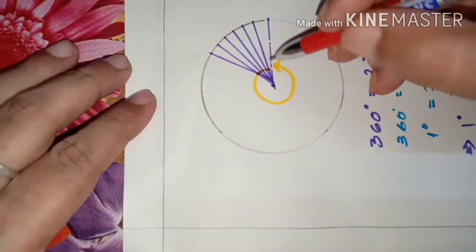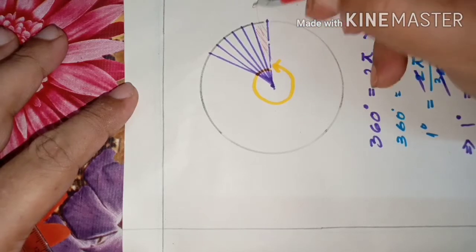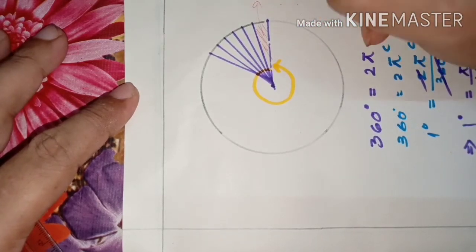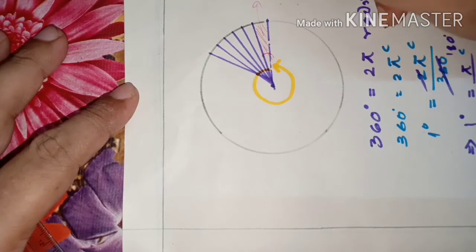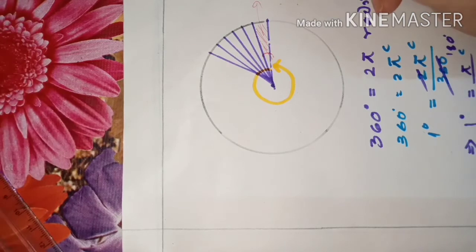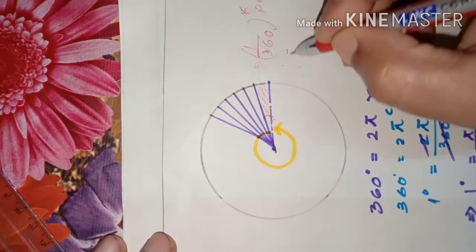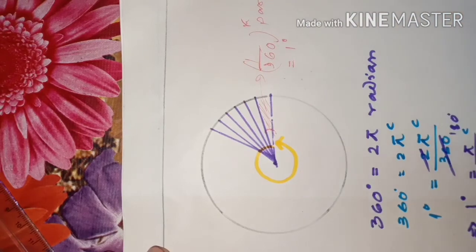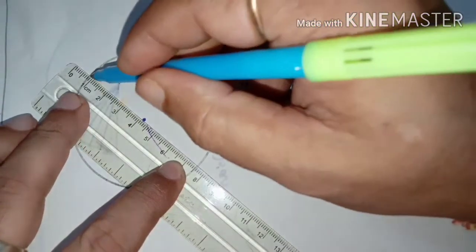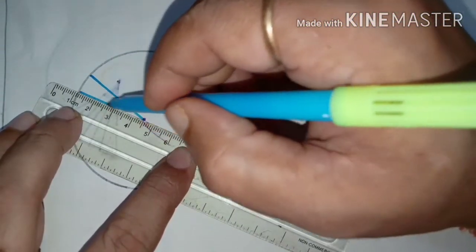Dear students, let's consider like this, that this part is suppose 1 by 360 part of this whole circle. That is, this angle is 1 by 360 of the whole angle. It is 1 by 360 part, so it can be said as a degree. It is 1 degree angle. Now dear students, suppose this is 1 degree angle. Just I am supposing only this is 1 degree.